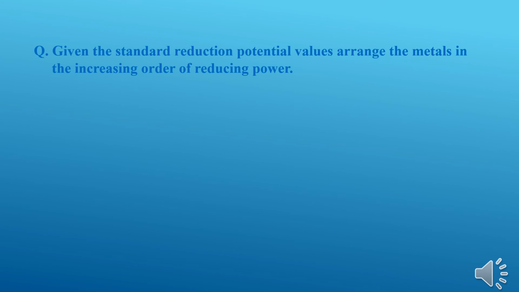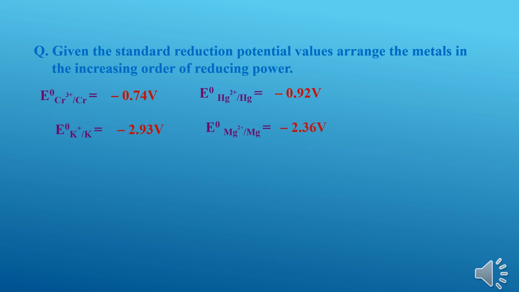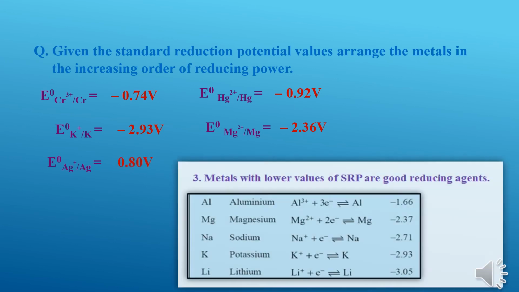We take one problem. Given the standard reduction potential values, arrange the metals in the increasing order of their reducing power. Here are the SRP values of different metals. E naught of Cr3+ to Cr is minus 0.74 volt. E naught of Hg2+ to Hg is minus 0.92 volt. E naught of K+ to K is minus 2.93 volt, and E naught of Mg2+ to Mg is minus 2.36 volt. E naught of Ag+ to Ag is 0.80 volt.